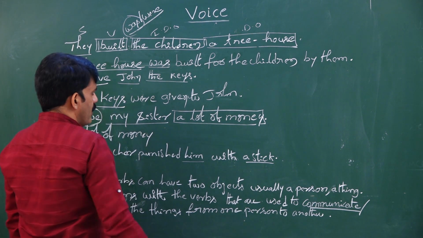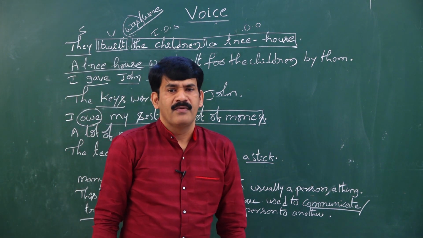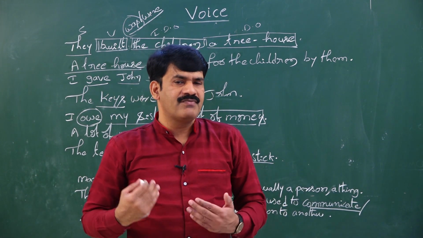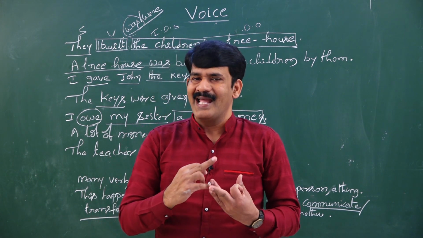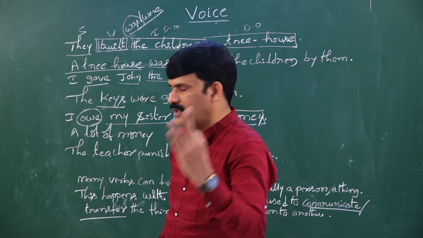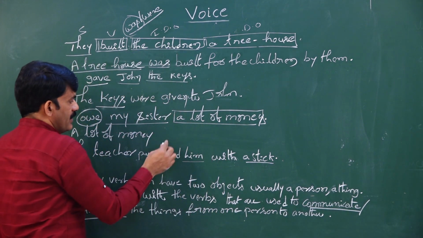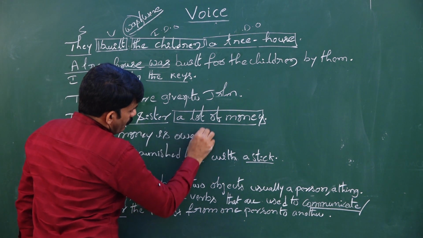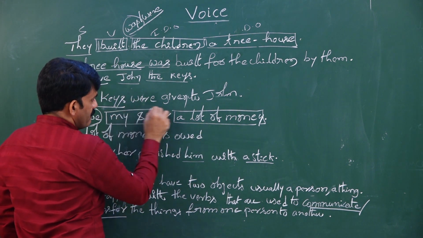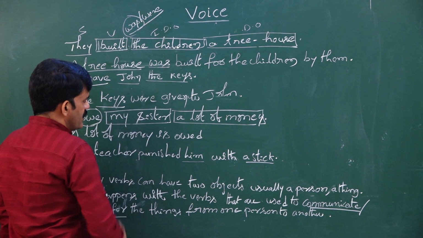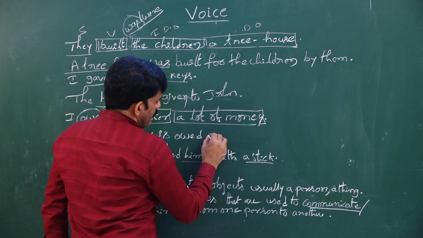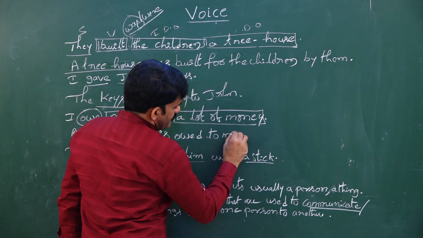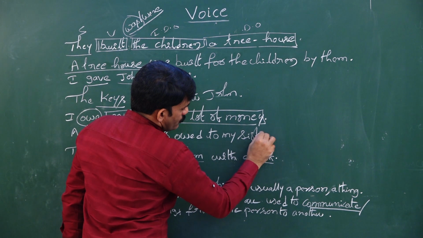Owe is V1. V1 is seen only in simple present tense. What are the be forms of simple present tense? Is or am. You can take any one of these. So as money is singular, let me take a lot of money is owed. Owed to whom? I am introducing my second object. When I am introducing my second object, I need to introduce with the preposition. What is the preposition? To my sister.